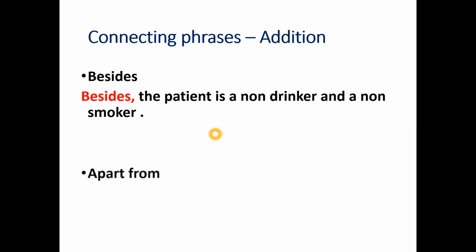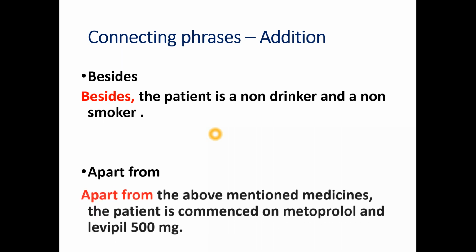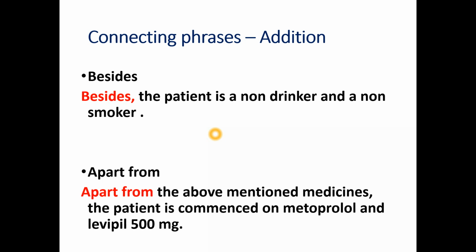The second connecting phrase is apart from. An example for this phrase is: Apart from the above mentioned medicines, the patient is commenced on metoprolol and Levipil 500 mg. For example, if somebody has written a letter and described some medicines, and later on they want to add more medicines, they can use this phrase called apart from. So apart from the above mentioned medicines that were mentioned earlier, so and so medicines are also commenced or started.